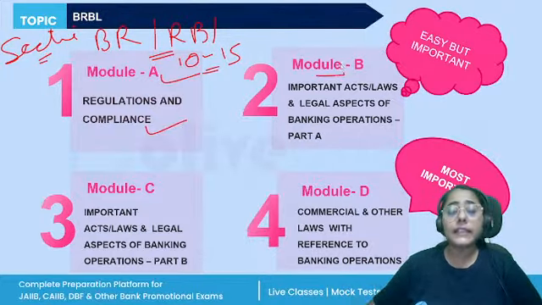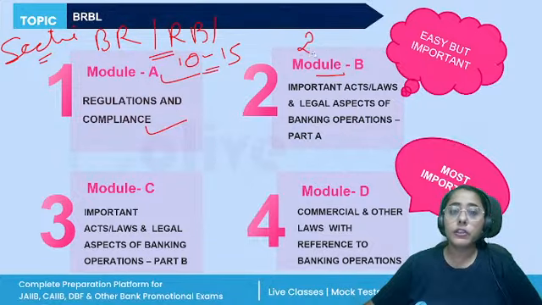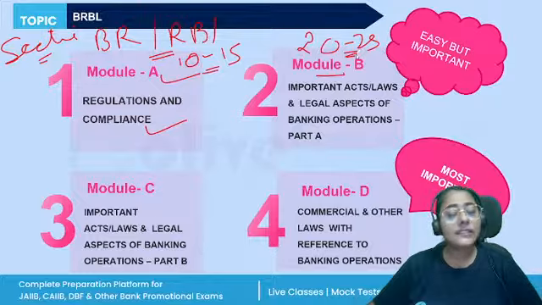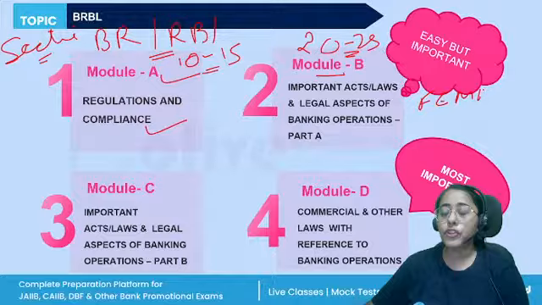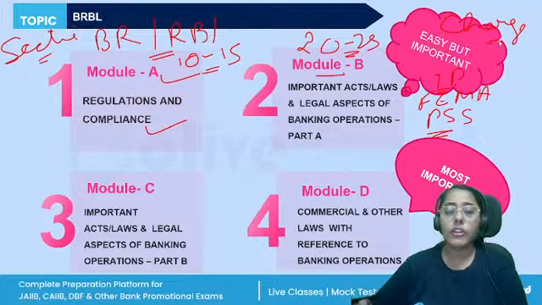In your module B, it is easy. 7 units are there. It is a very simple module, but it is important. So we can expect around 20 to 25 mark questions from our module B. The acts that are covered here are your FEMA Act, Negotiable Instruments Act, Payment and Settlement Systems Act, portion of the Transfer of Property Act, the mortgages, assignment, set off, bankers lien, these things are covered, and then the charges, registration of charges, modification, time period for that, all of these things.